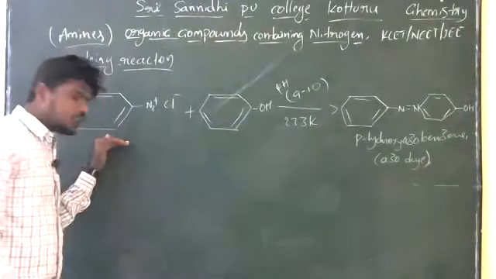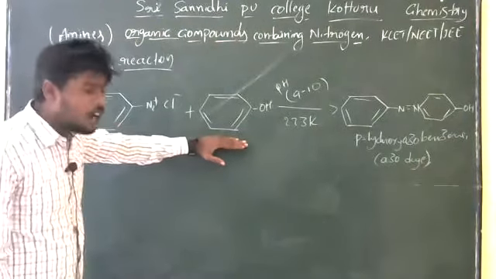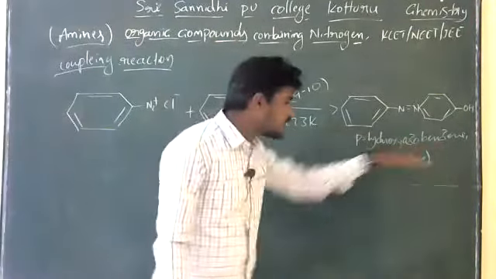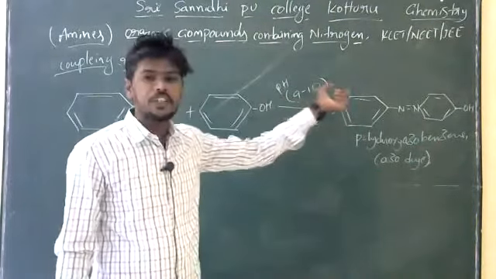When diazonium salt is reacting with phenols, it produces para hydroxy azobenzene at a pH of 9 to 10. Right?